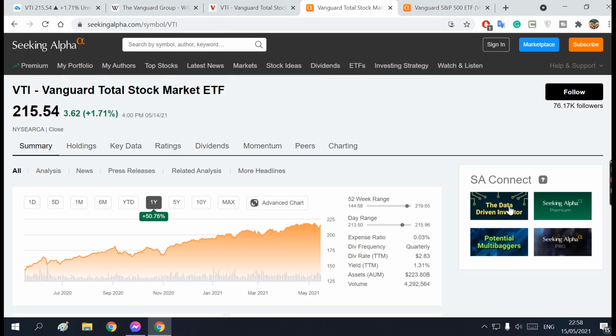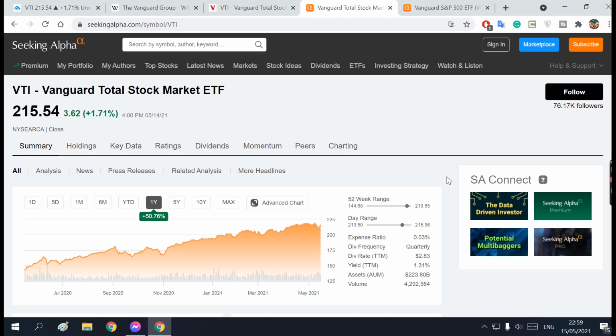The ETF is now standing at $215.5. If you want to own one share of this ETF, you're gonna have to pay $215. And you can see at 1 year, this is the performance of this ETF. It gains 50%, which is a very nice risk to reward ratio.